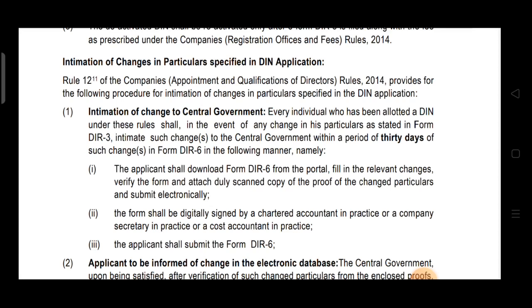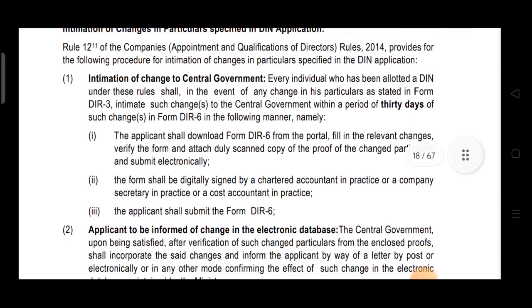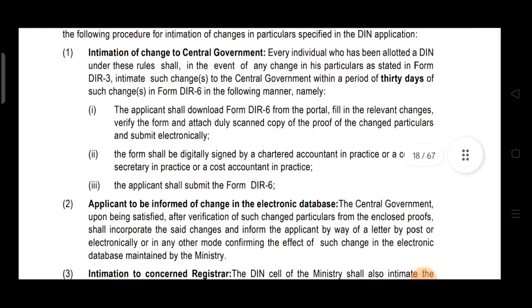What is the manner? Namely, number 1, the applicant shall download form DIR 6 from the portal, fill in the relevant changes, verify the form, then attach a duly scanned copy of the proof of change of particulars and submit electronically. He will download, fill in the relevant changes, then verify, then attach the documents and submit electronically. The form shall be digitally signed by a chartered accountant in practice or a company secretary in practice or a cost accountant in practice. Either CA or CS or cost accountant.